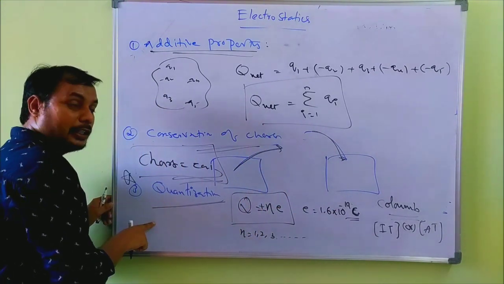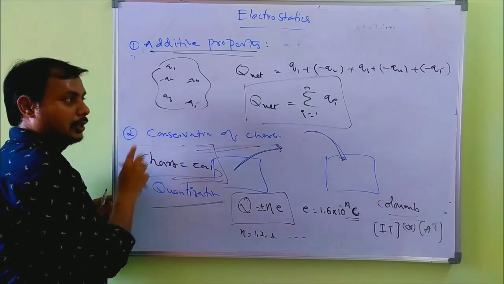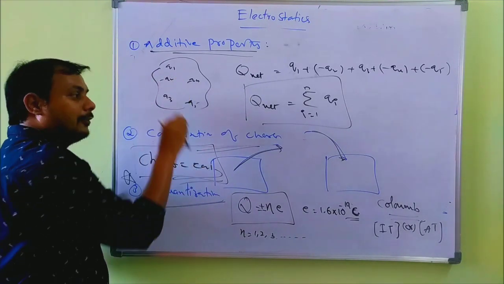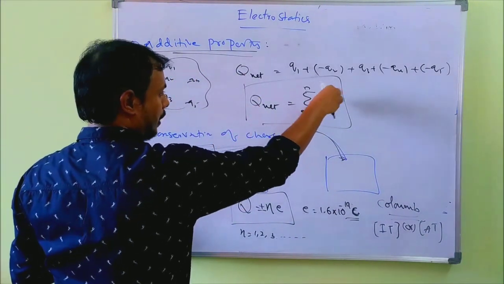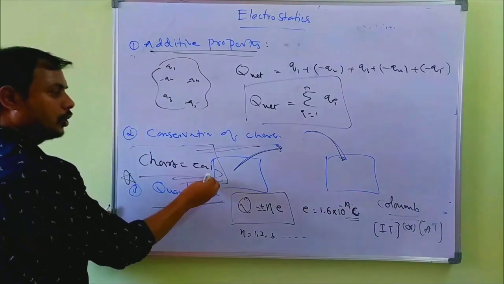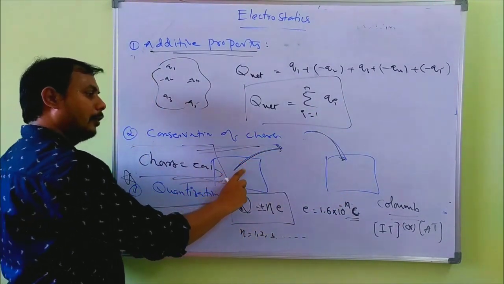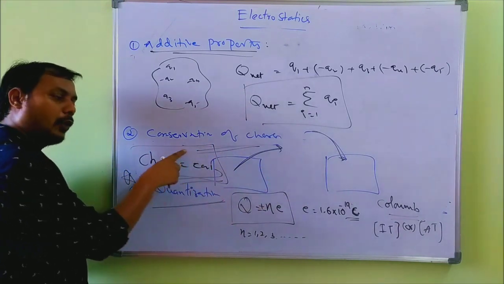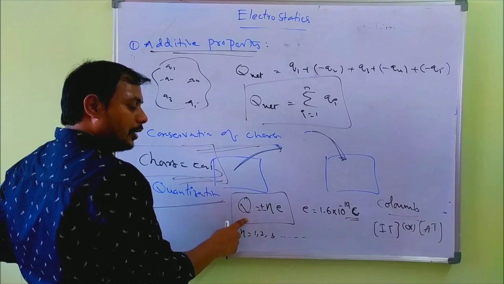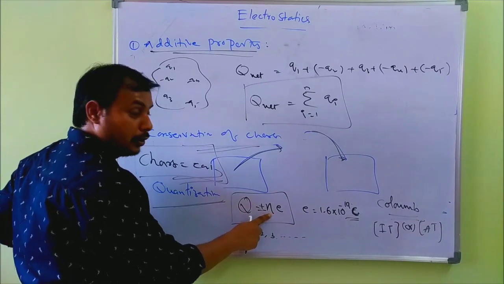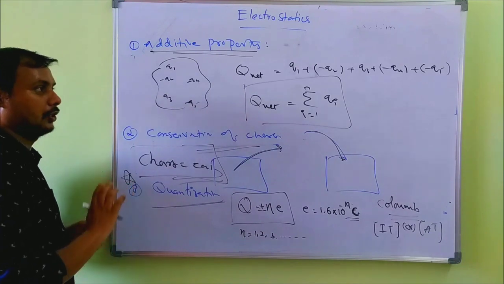So this is for quantization of charge, additive property, conservation of charge. Three properties of the charges. Total charge is equal to the sum of the individual charges. Charge can neither be created nor be destroyed, but transferred from one body to another body. Total amount of charge remains constant. And third, the total charge is equal to integral multiples of the charge of an electron. This is the third property of the charge.